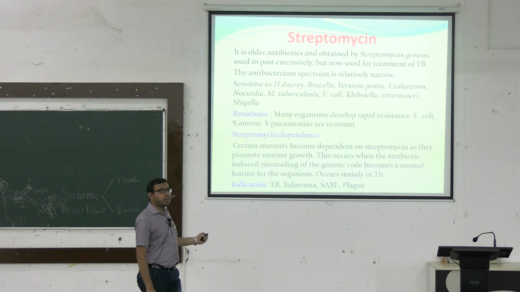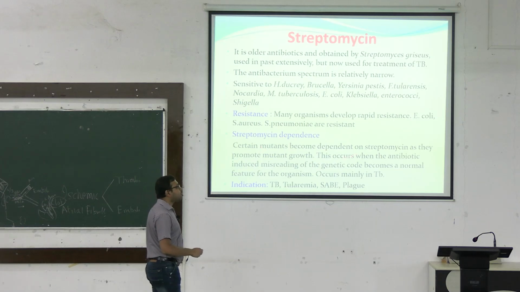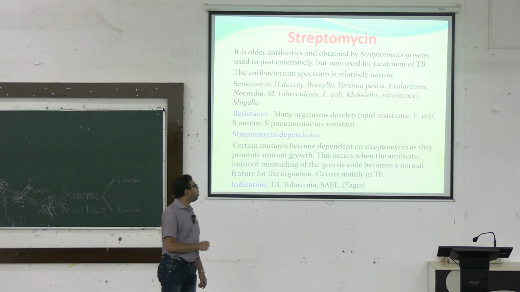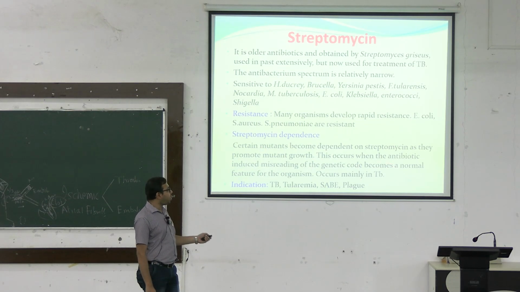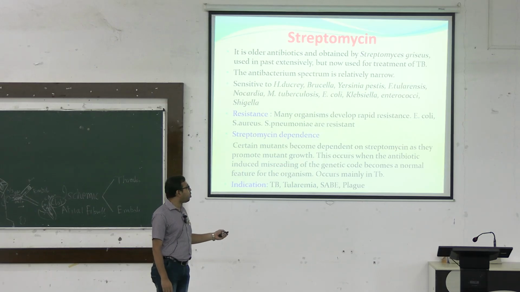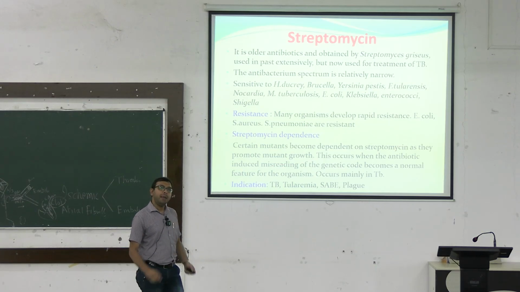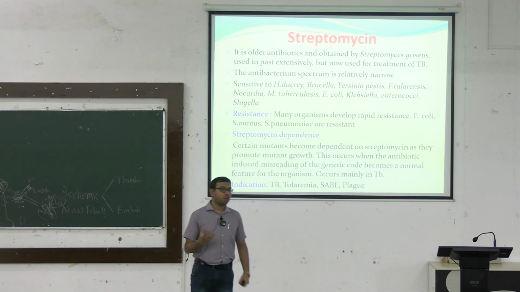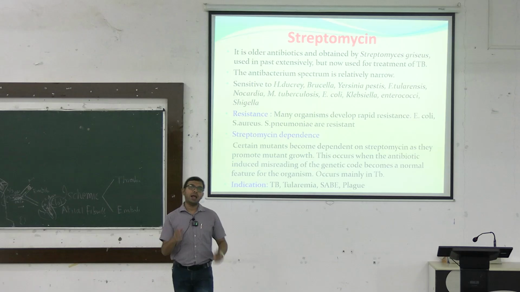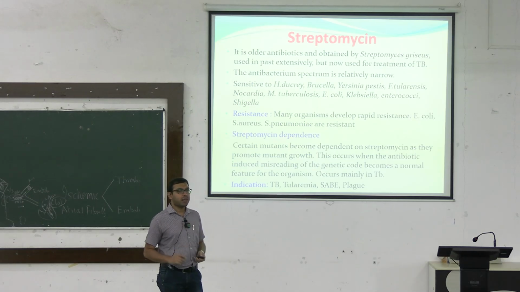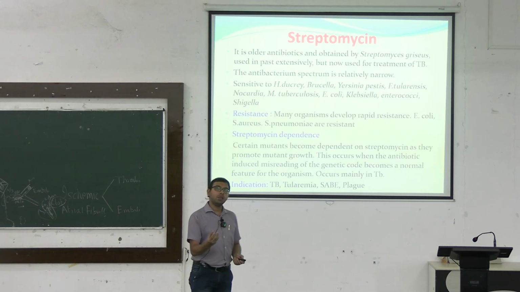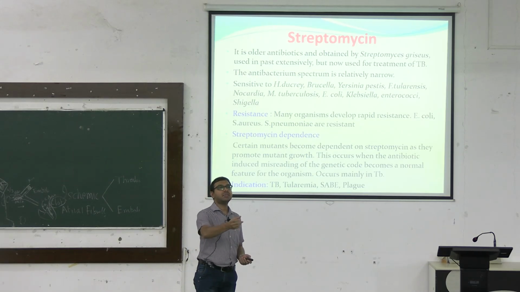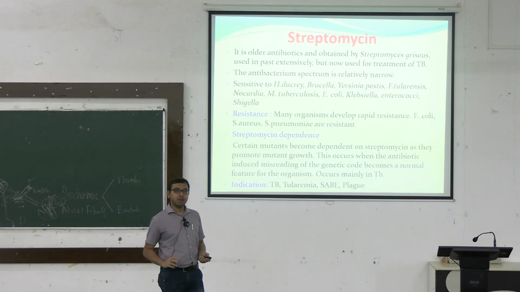And there may be some streptomycin dependence also. Certain mutants become dependent on streptomycin, as it promotes mutant growth. This occurs when the antibiotic-induced misreading of the genetic code becomes a normal feature for the organism. Mainly it happens in tuberculosis. You know, multi-drug resistant tuberculosis is on the rise. Different drugs show resistance, and this is one of the mechanisms of resistance against streptomycin. The organism becomes dependent and changes its proteins so that it survives even if streptomycin is given.